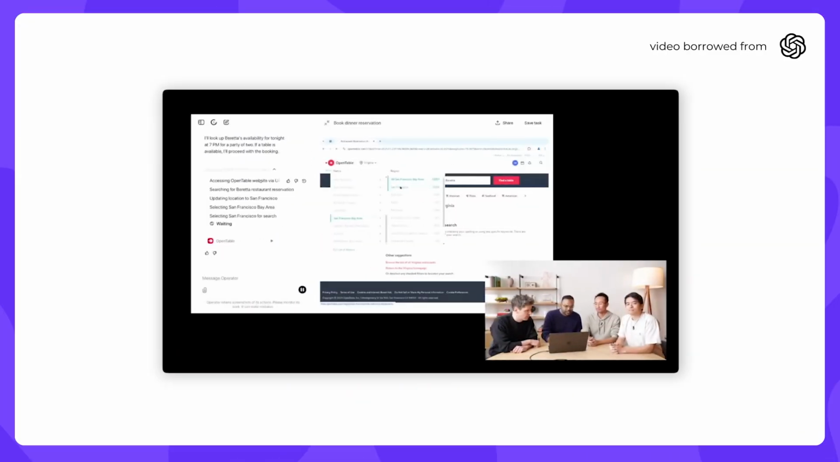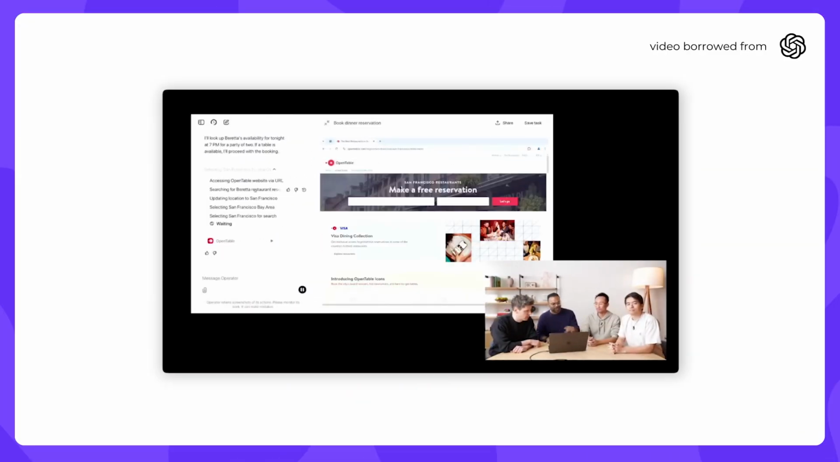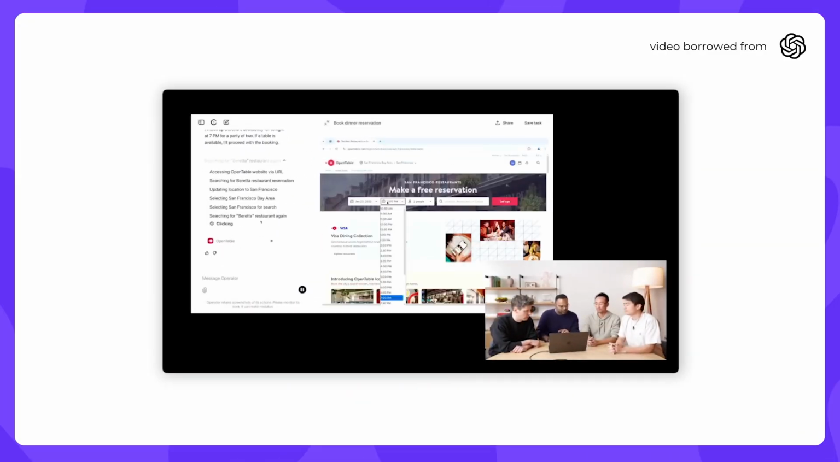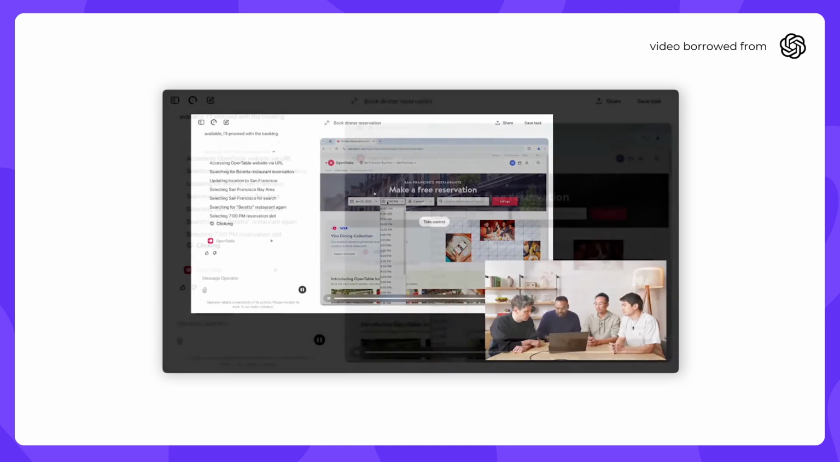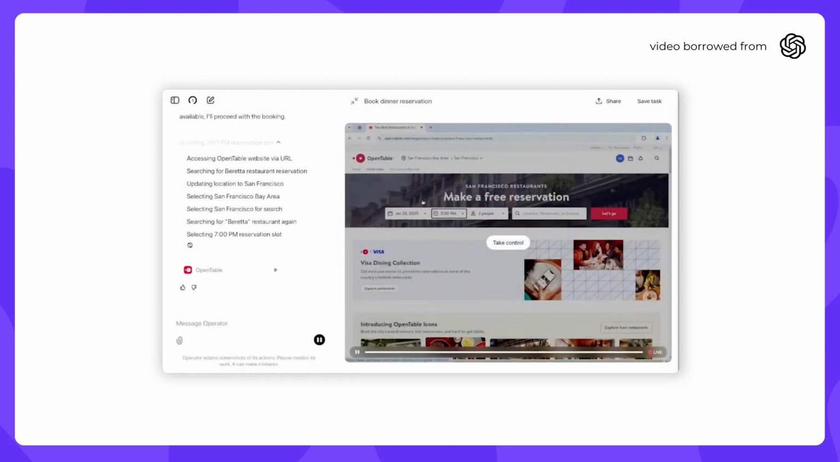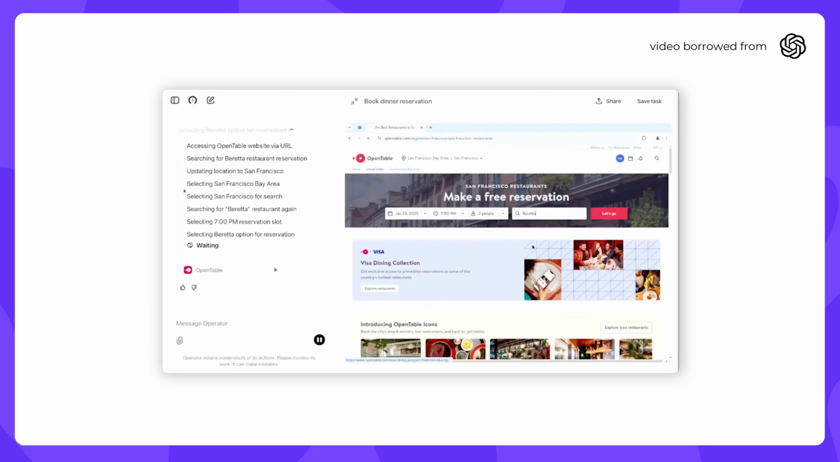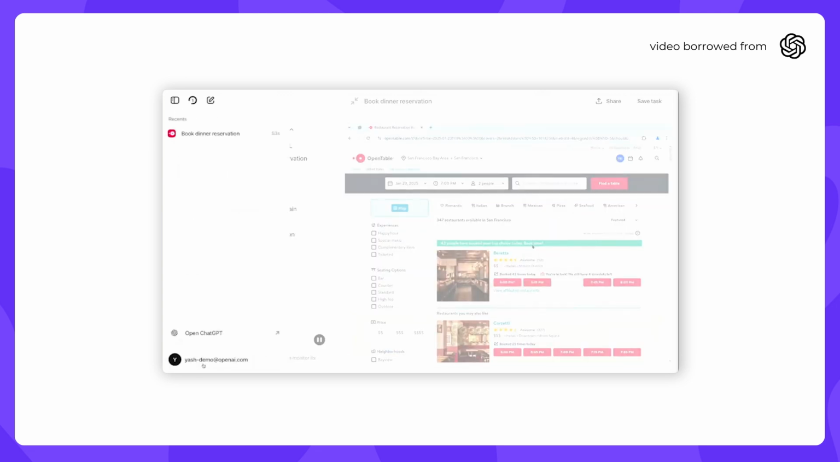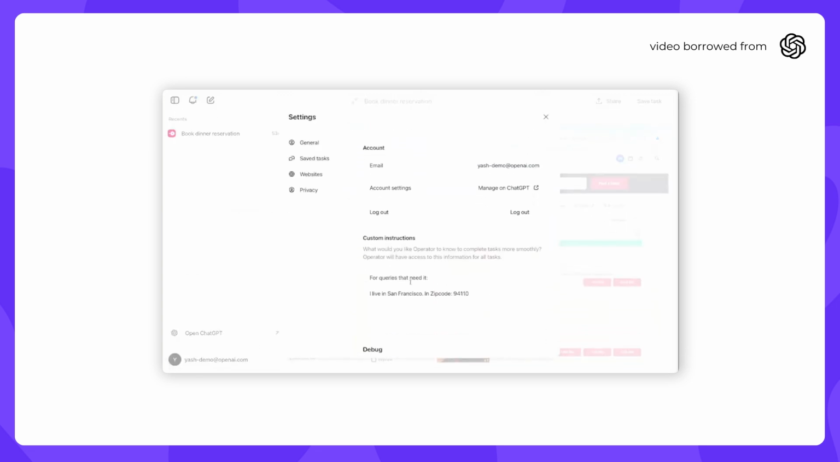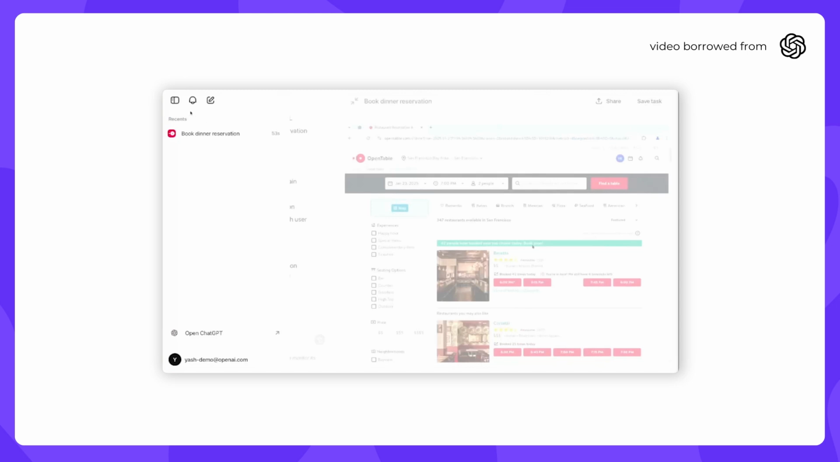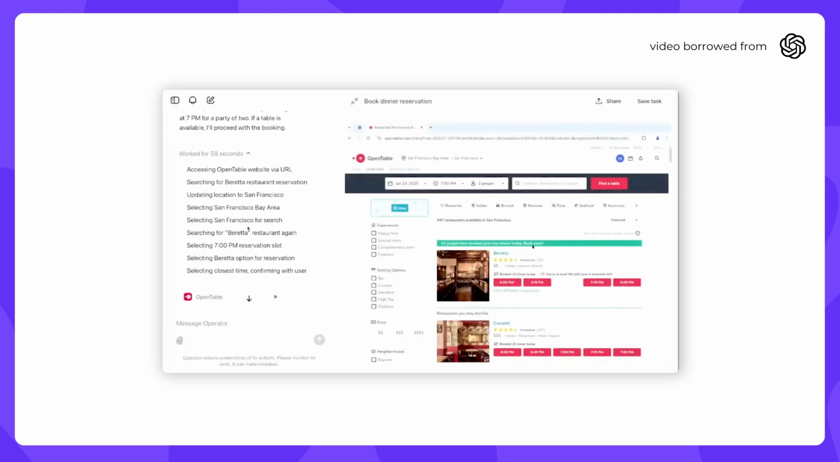As you can see, it's summarized the chain of thought here as well, which is: gone to the URL, searched for Beretta, and something cool really happened, which is for some reason, OpenTable thought we were in Virginia, and it auto-corrected itself to San Francisco. Like ChatGPT, in Operator you can also give custom instructions. I'm going to show this really quickly here. Okay, so I've given a custom instruction that for queries that need it, I live in San Francisco. So Operator recognized that and then auto-corrected itself to go to Beretta.